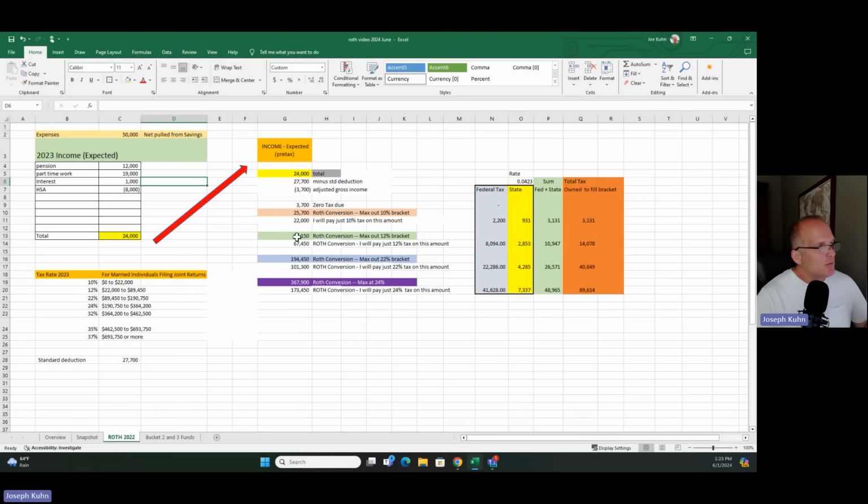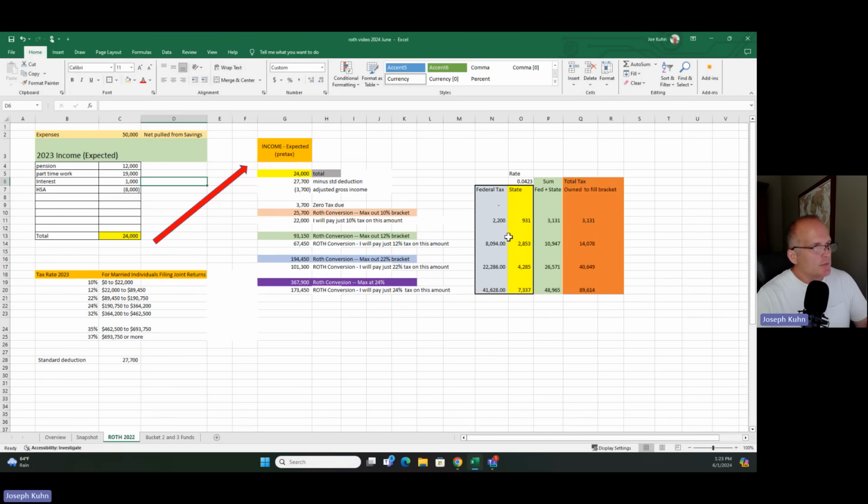That's zero tax. So if I want to max out the 12% bracket, I'm going to do a $93,150 Roth conversion. Okay. I have to pay 12% tax on $67,000. Remember, federal taxes are progressive. So I still get the advantage of the zero tax here. If I'm maxing out the 12% bracket, I pay zero on the first $3,700, 10% on the next $22,000, and 12% on the next $67,450.